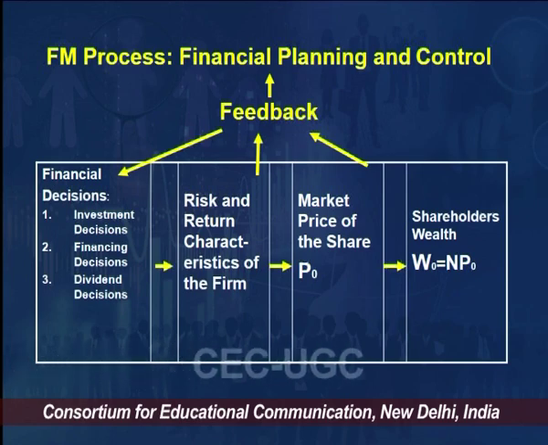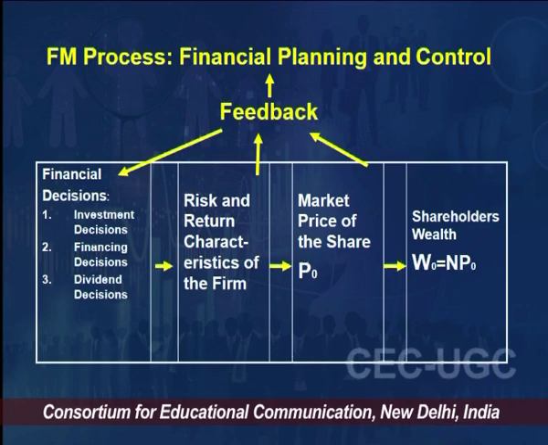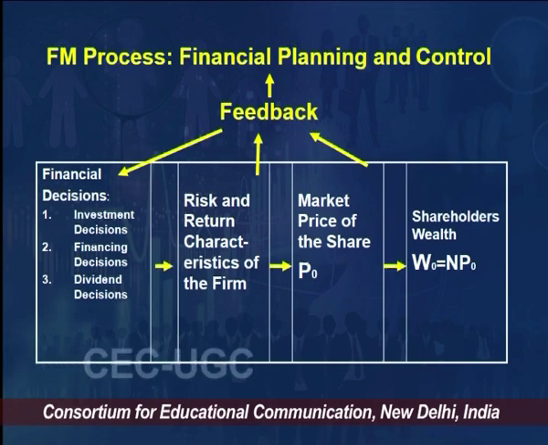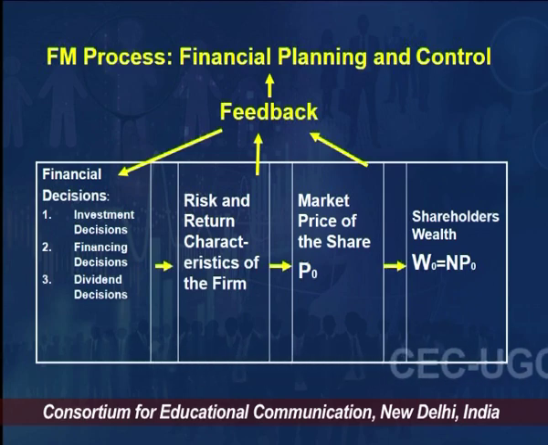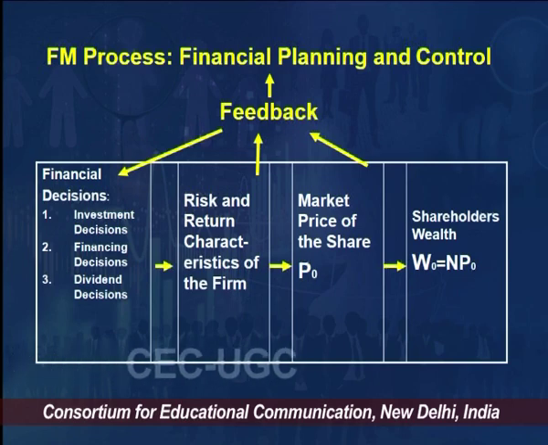Every company wants the share price to be very high, and shareholders' wealth is automatically going to be high, because P is one of the variables which is the product to N, right? So that is how the whole financial management process is connected and affects the shareholders' wealth in total.